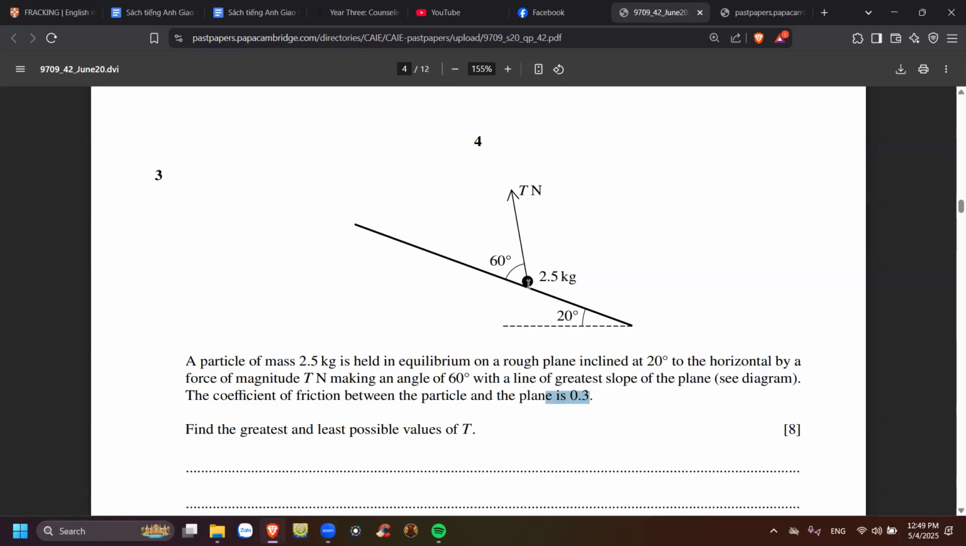So you know, of course, that T can act, because of friction, you don't know going up or going down, right? So it also affects T. Khi mà cái friction đi xuống hay là đi lên á, nó cũng có thể ảnh hưởng cái T, cái giá trị lớn nhất và nhỏ nhất của cái T.